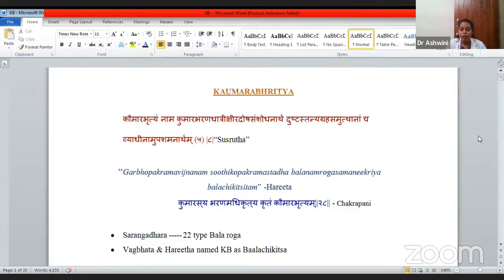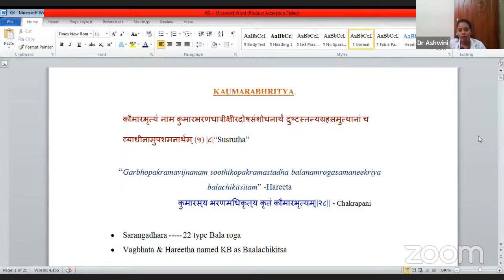In the first chapter of Sutrasthana only, we will get the definition of all the Ashtangas. So in this, Kaumarabhritya has told Kumarabharana, Dhatri, Kshira Dosha Samshodhana. Kumarabharana means it will deal with the age group from 1 year to 16 years. So those are called Kumarabharana. Not only does it deal with that age group, it even deals with the Dhatri, Kshira Dosha and their Shodhana.